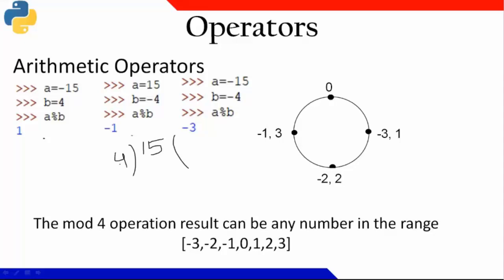So how much I'll take here? 4 3s are 12. Okay, and the remainder becomes 3. Done. So this is supposed to be the result when the first operand and second operand are both positive, right? Clear now?